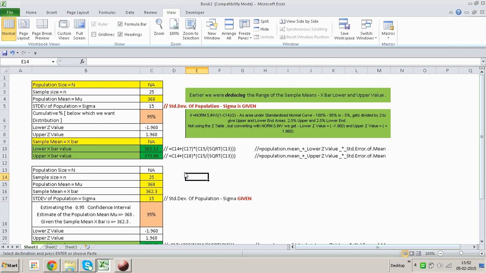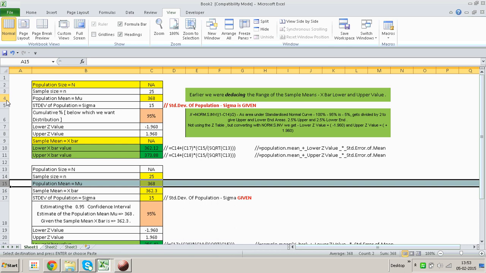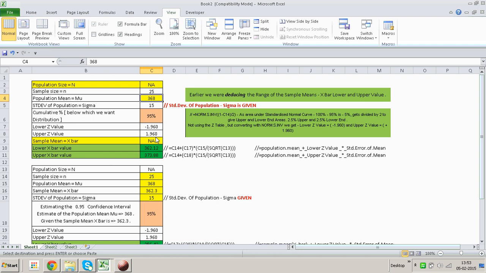The probability that we associate with an interval estimate is called the confidence level. This probability indicates how confident we are that the interval estimate will include the population parameter. And in these examples that I am showing you, the population parameter that we are considering is the population mean, the mu. So in both these cases, it's 368 over here, and I'll show you what we are trying to do with that. So this is the population parameter that we are considering, that is the population mean.